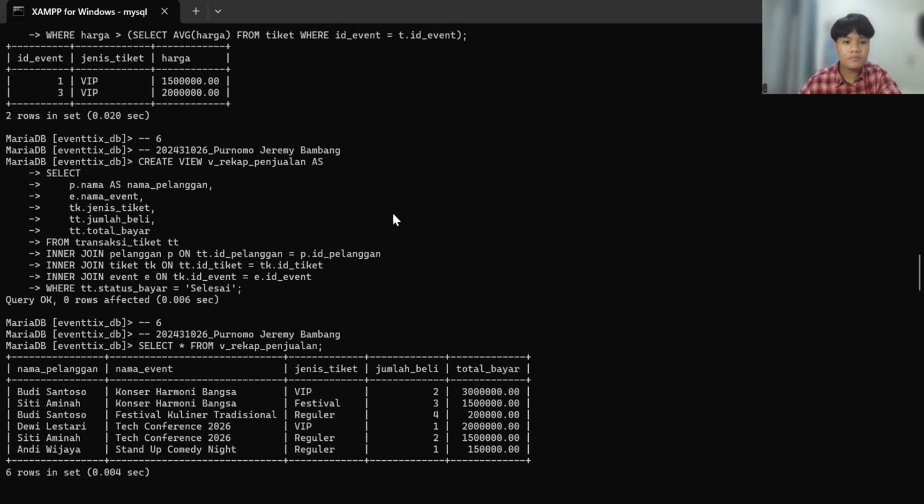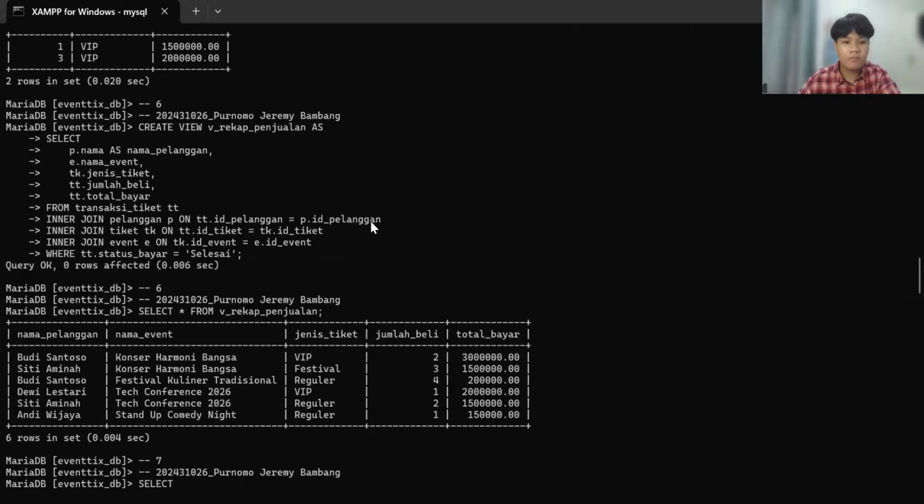And the next, I create a view called view recap penjualan, joining transaksi tiket, pelanggan, tiket, and event with inner join. Filter to only successful transactions, like status bayar sama dengan selesai. Then I test with select star from view recap penjualan.